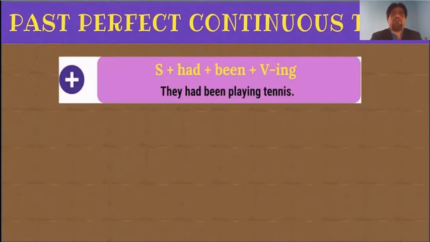Now, let us see how we use it. A positive past perfect continuous tense is used: subject plus had plus been plus ing form. Remember, whenever we use been, there must be one among has, have, had in front of the word been. Without has, have, had, we can never write the word been. It is a V3 verb form of the be family. Once again, why do we write been there? It's a logical question. Is it for fun's sake?